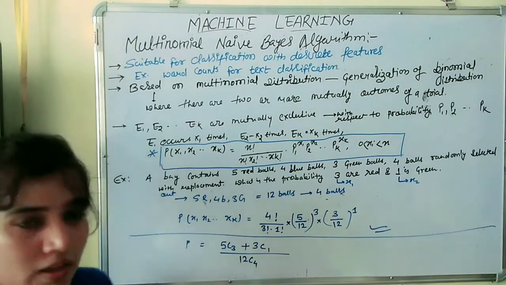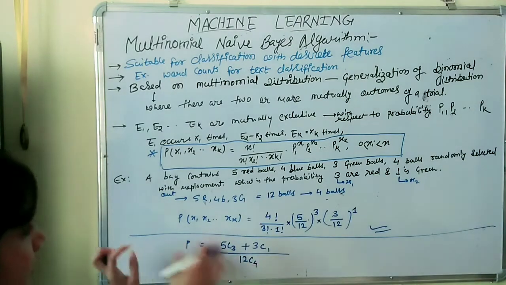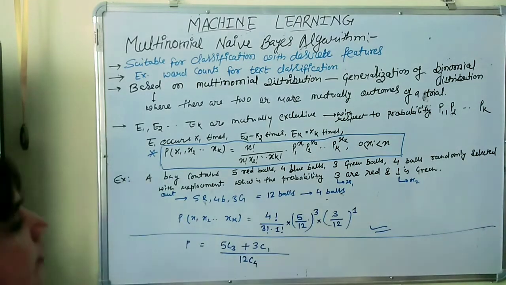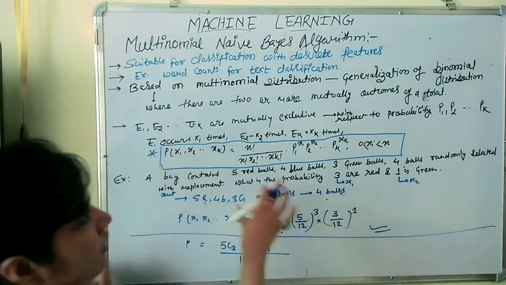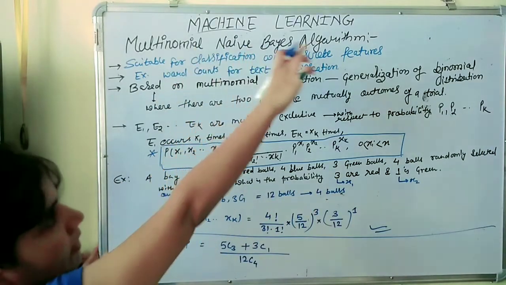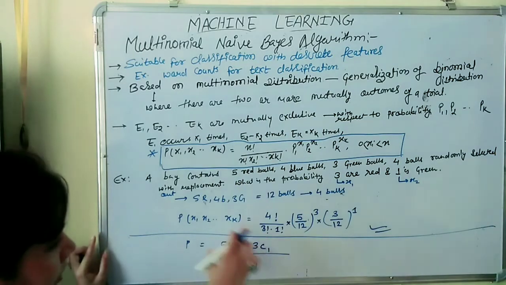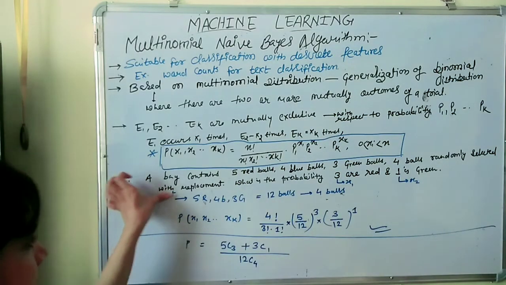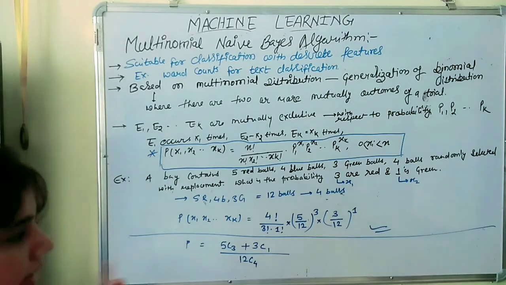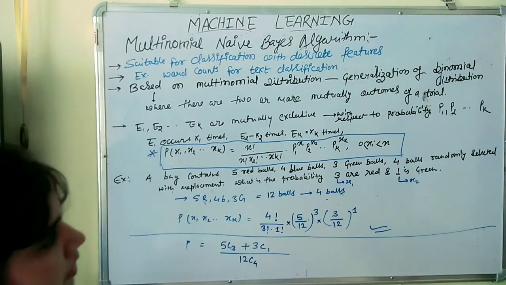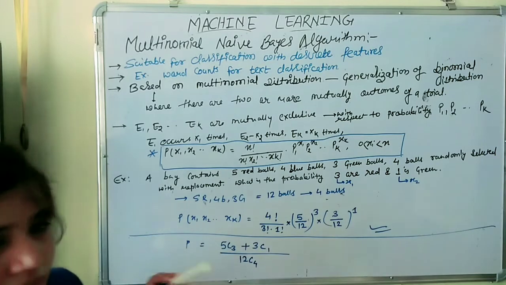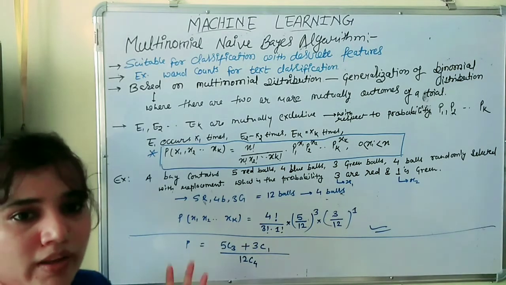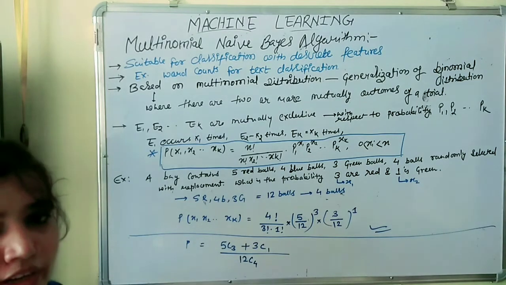So we simply solve a without-replacement question like this, but in the context of the multinomial naive Bayes algorithm we use the earlier formula where we get with replacement. Just note it down. It's a very simple and easy formula and you can apply it in any count-type question.